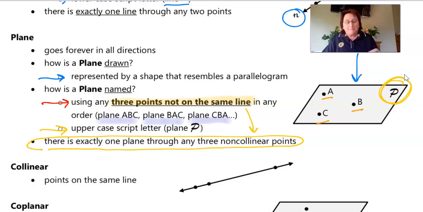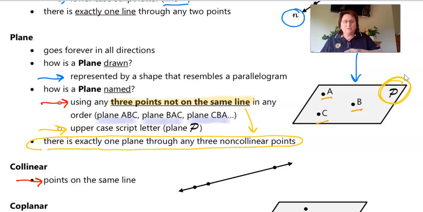Because what we're going to see down here is that collinear means that points are on the same line. Non means not, right? Okay, let's think about this English. Co means together. Linear means a line. So collinear, they're all together on the same line.